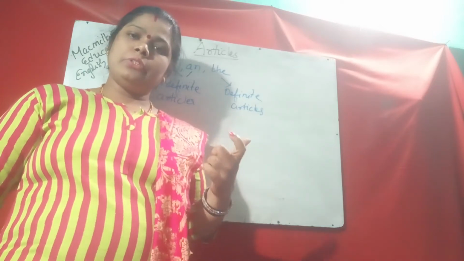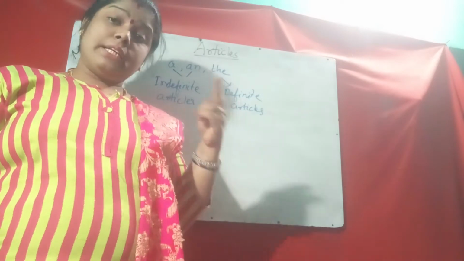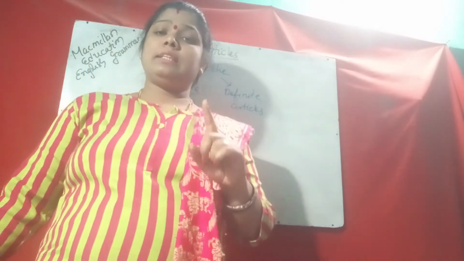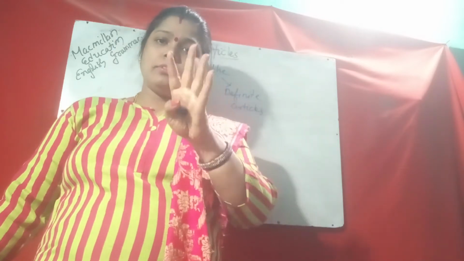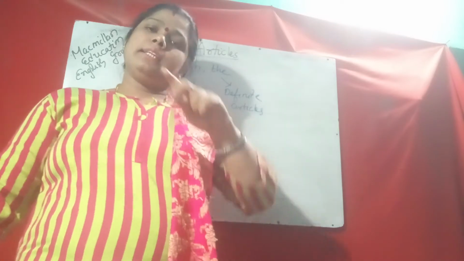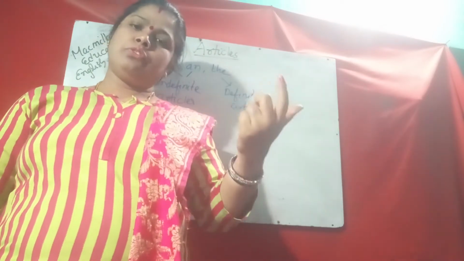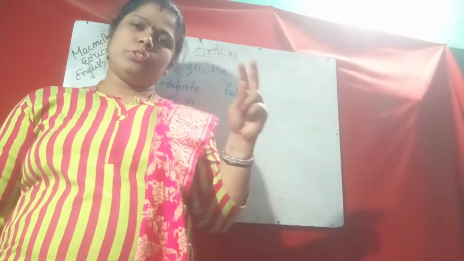A and N are used for any person, place, thing, but D is used before a particular person, thing or place. If there is only one, then we use D. But for a place or thing or animal, bird, person, we use A and N.